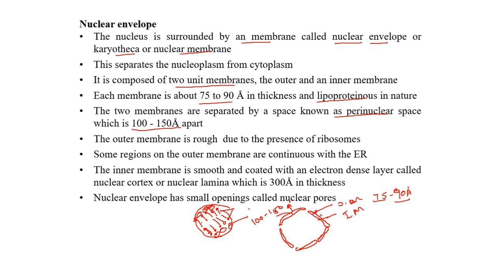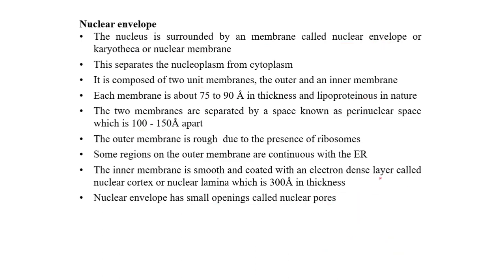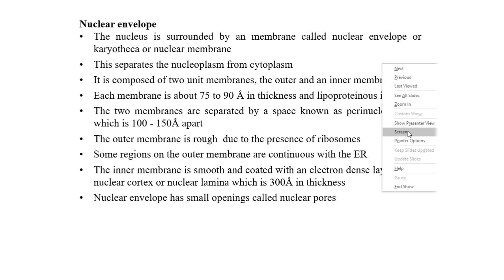The outer membrane is rough due to the presence of ribosomes on it. This is the nuclear membrane. It is a double membrane, the outer and the inner membrane.